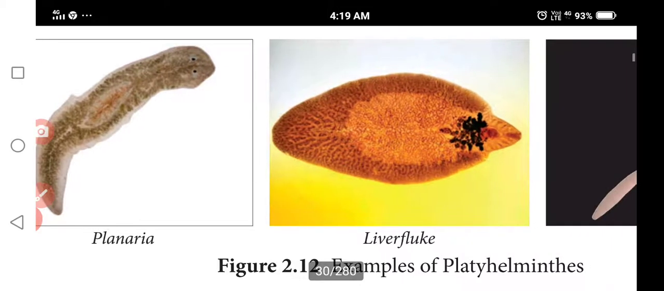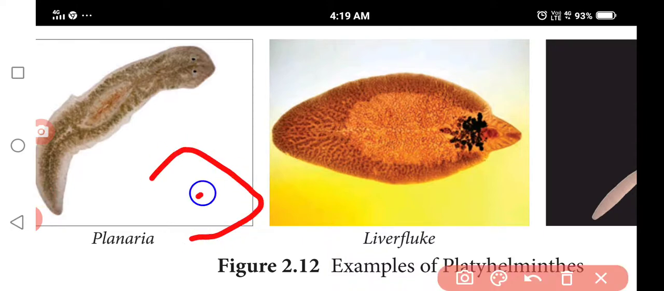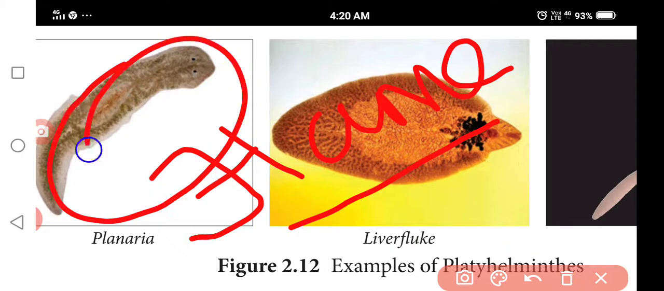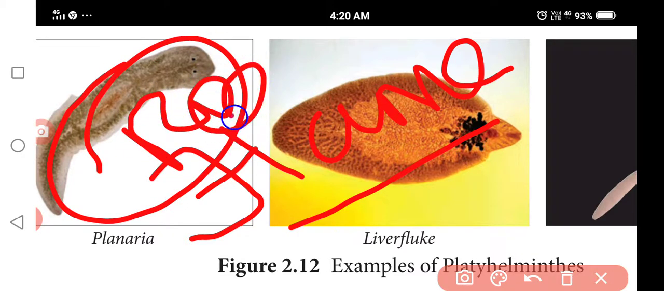It has specialized excretory cells called flame cells. Flame cells control osmoregulation and excretion. Fertilization is internal. Development is through larval stages. Polyembryony will be seen. Next is high regeneration capacity. Planaria has a high regeneration capacity.